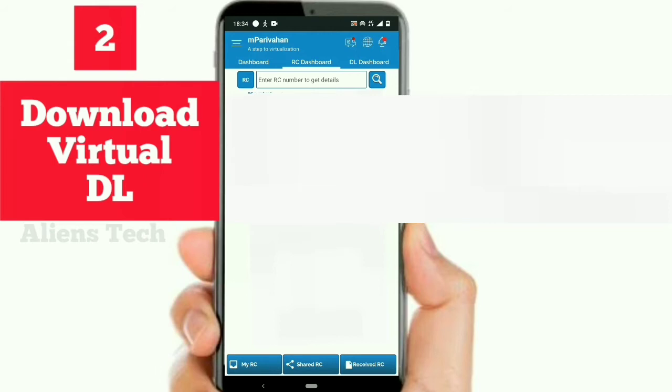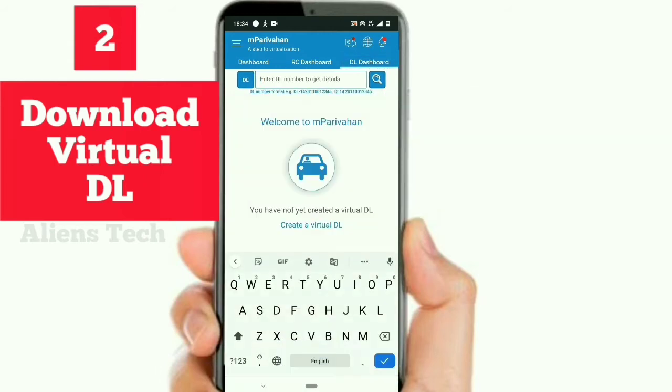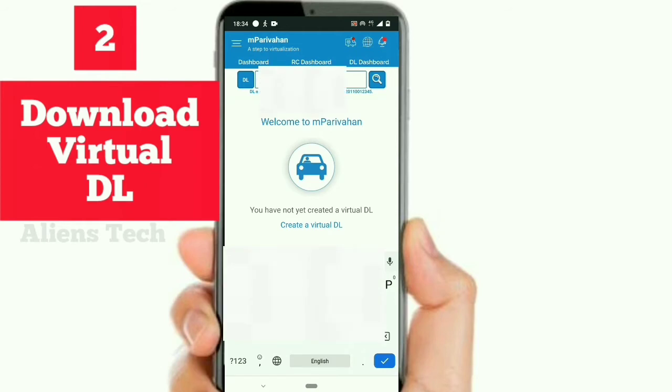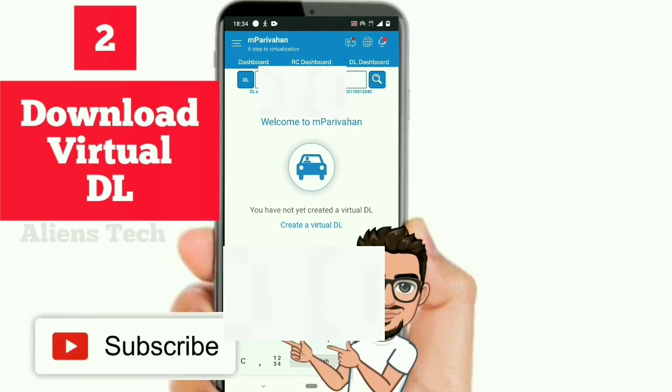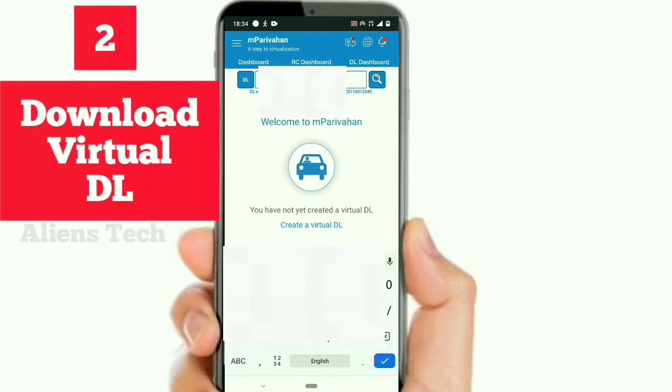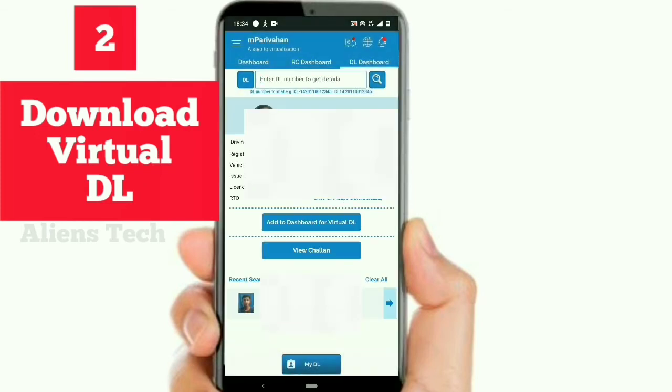So I am just trying to download my driving license. Here I need to provide the relevant driving details, so I am entering my driving license DL number. Once I click search, automatically I can see all the information related to my driving license with photo.